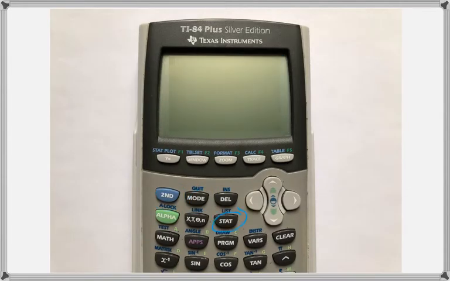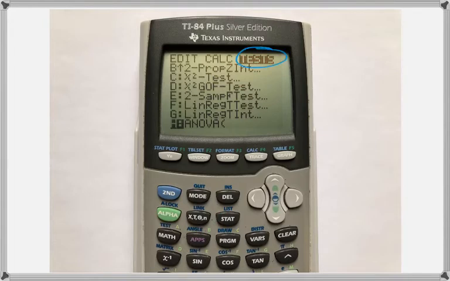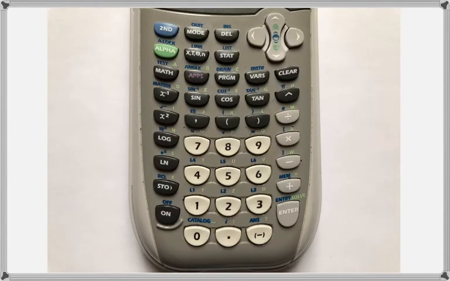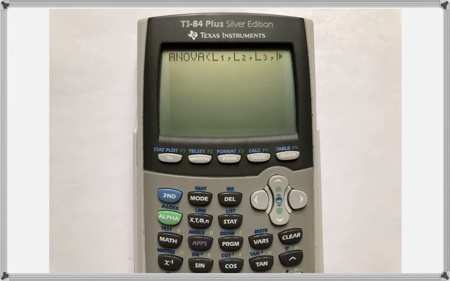Then press Stat again. This time go over to Tests and down to ANOVA. Press Enter. So ANOVA appears on the home screen. Now we want to type list1, list2, list3, list4. So list1, list2, list3, and list4, we have to press second and then the 1, 2, 3, 4 buttons. And the comma button is right there. So that will look like this.